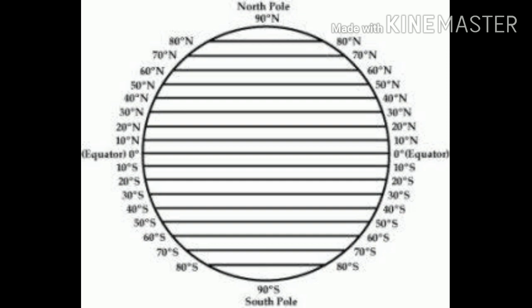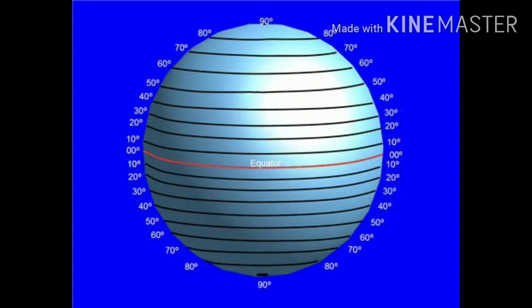Latitude is measured either to the north or to the south of the equator and is accordingly specified with a capital letter N or S. Look here, each latitude is an imaginary circle parallel to the equator and centered on the polar axis. These are parallels of latitude.